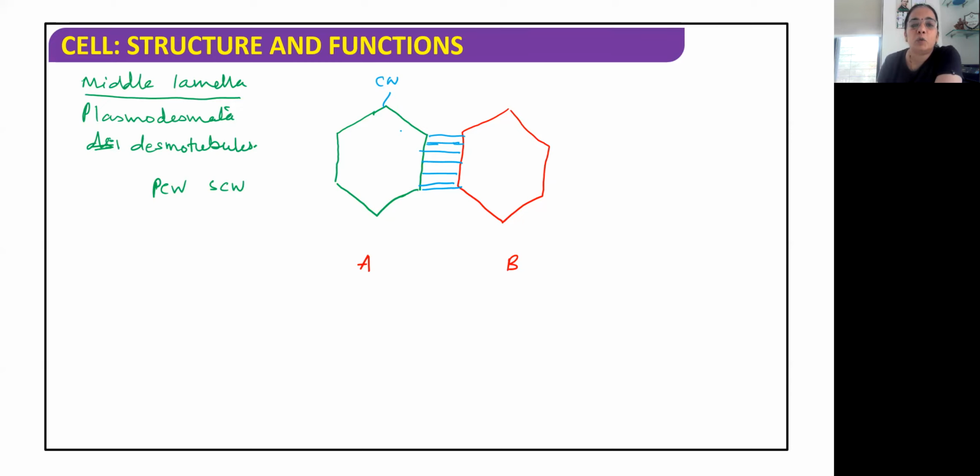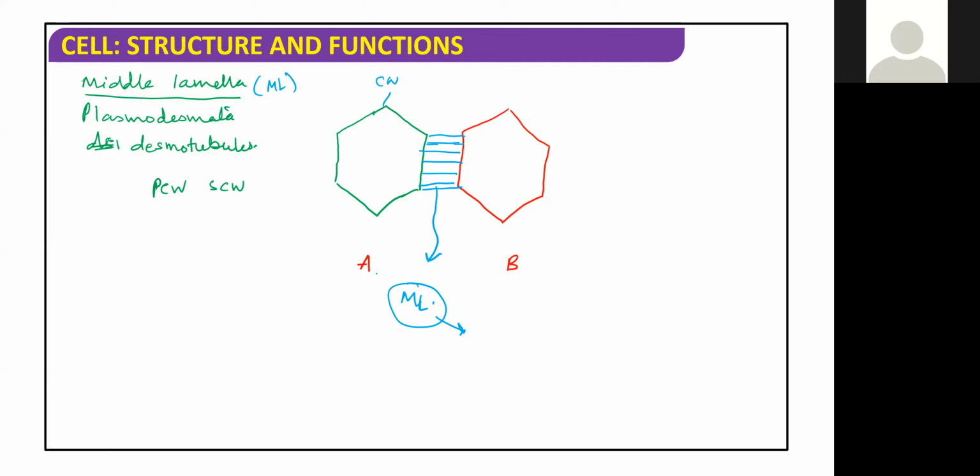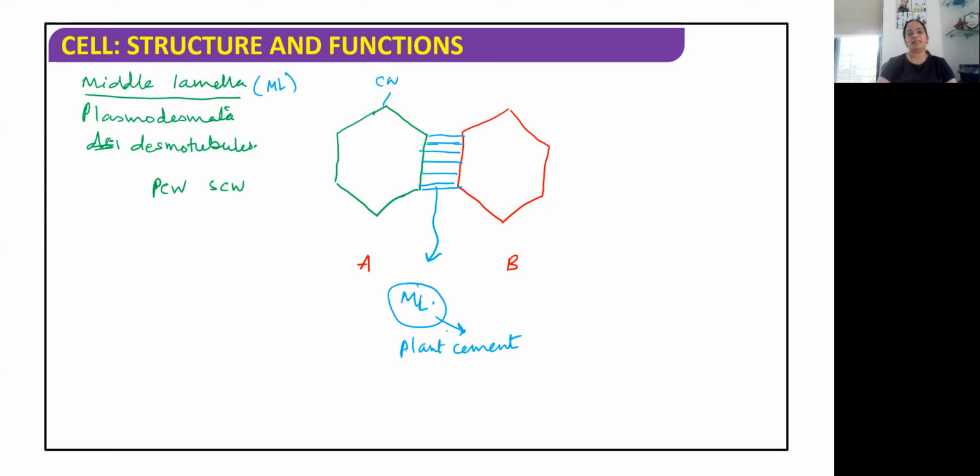Now the two cell walls are joined together by this middle lamella. So this is the middle lamella. These two cell walls are joined together. ML is my short form; you should not be using my short form. You have to write it in complete. So the two cell walls are joined together by means of the middle lamella. The middle lamella is also called the plant cement. So these two cells are joined together by this middle lamella.